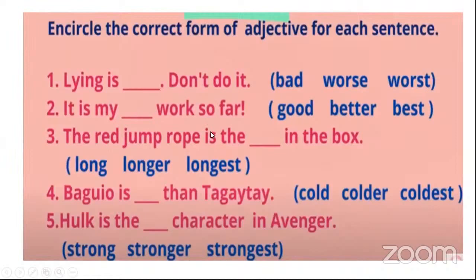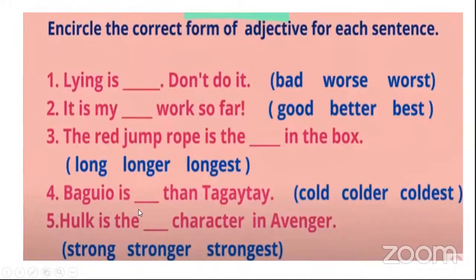The red jump rope is the dash in the box. Long. The red jump rope is the longest. If I want to compare with all other ropes, it is the longest. And if I want to compare with only one other rope, it will be longer. So I am comparing with the rest, all of the ropes, so it is the longest in the box.